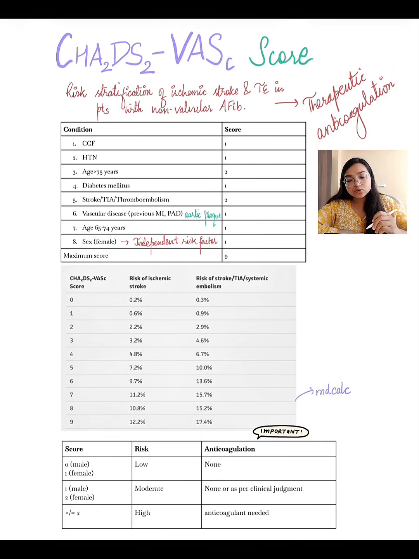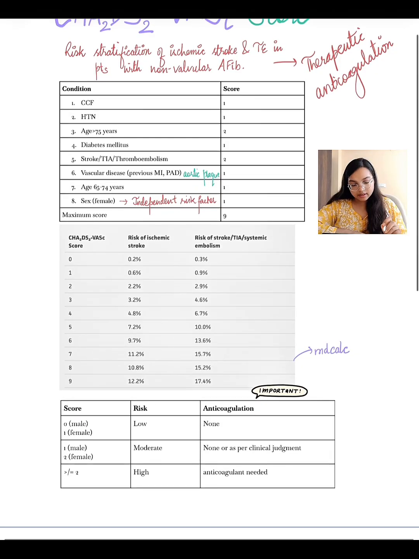And according to the CHA2DS2 score, we have an increasing risk of the development of ischemic stroke or systemic embolism. If the score is 0, then there is only 0.2% risk of development of ischemic stroke and 0.3% risk of development of systemic embolism or TIA. Whereas as the score increases, the risk of stroke also increases.